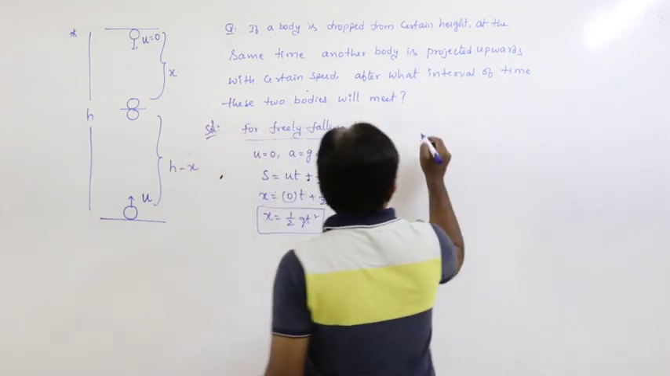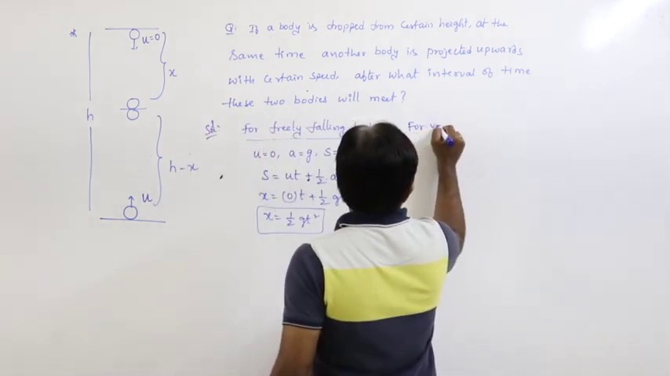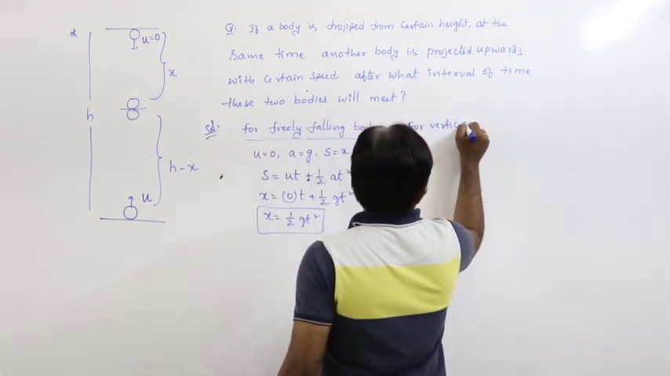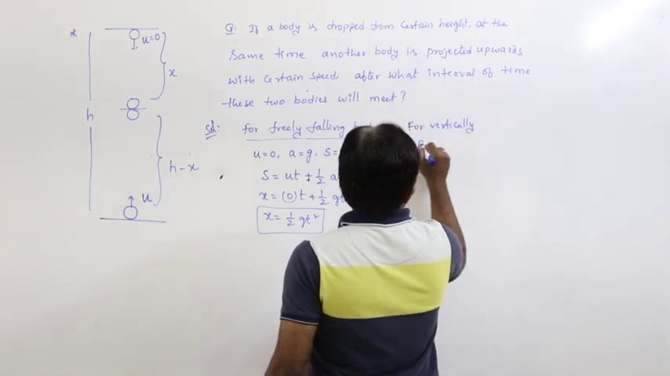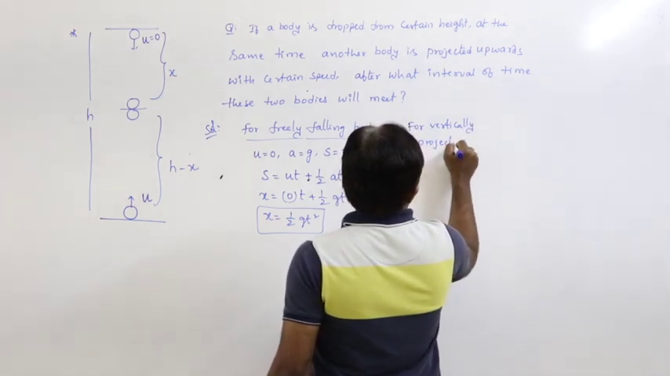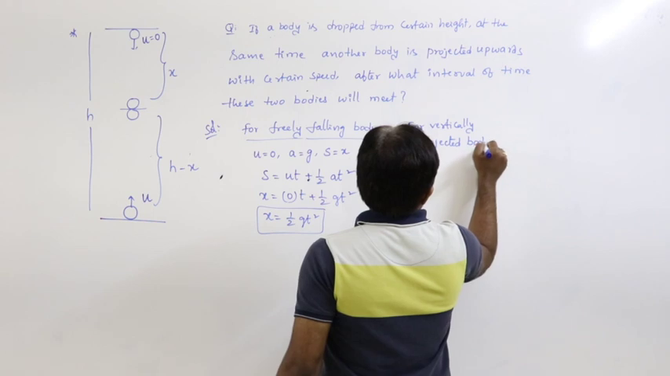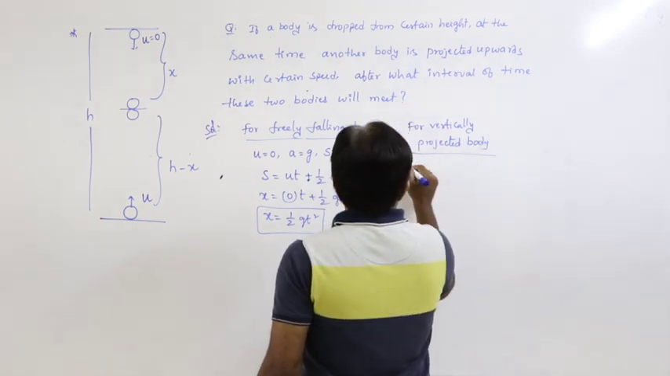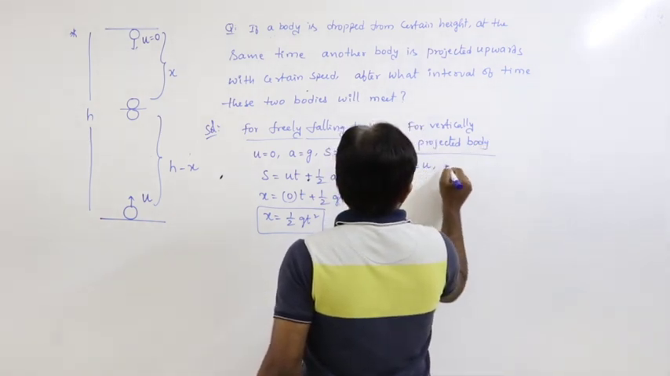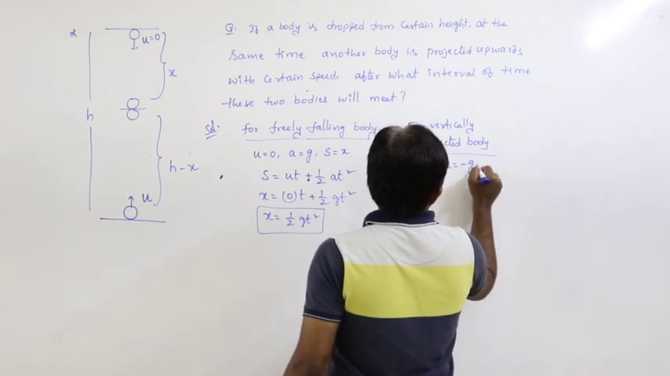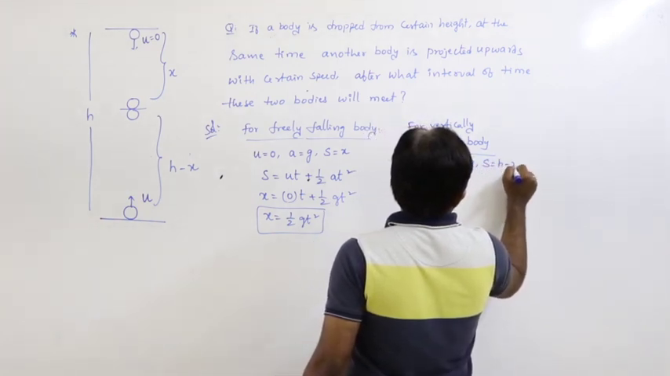Next, for the vertically projected body, initial velocity is equal to u, acceleration is minus g, distance is h minus x.